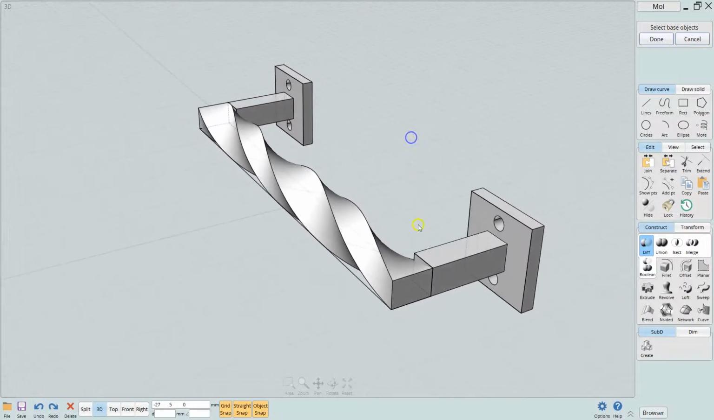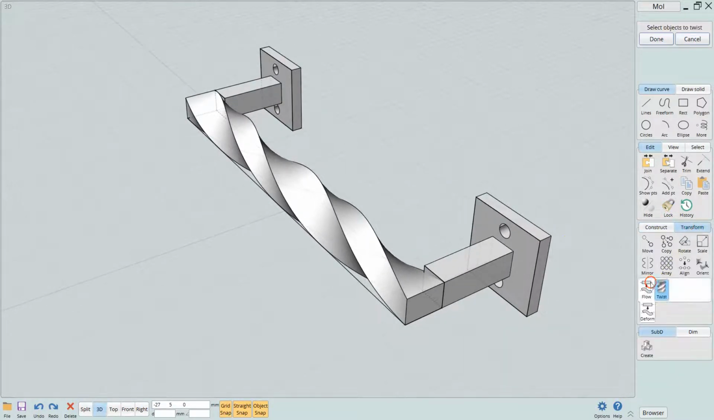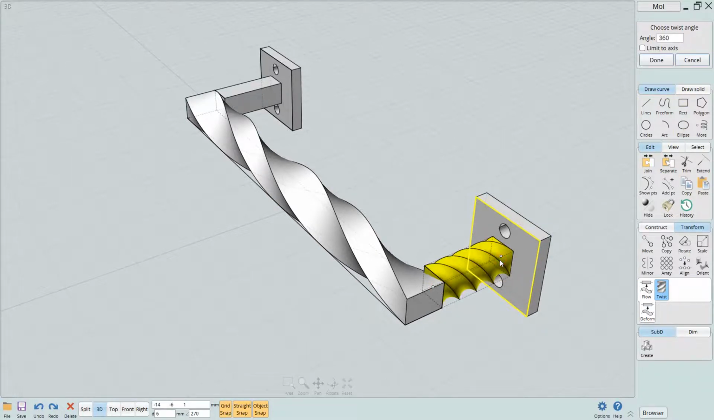If we wanted to do a twist on these two, we could. That actually might look pretty good. So what we'll do is come down here again to transform. We'll go to deform, twist. Now we're going to select these. Oh, not that one. This one here. And then we'll go to done. Then we're going to go to center point, and then to center point. And then we're going to use the 360. That looks like a good twist.